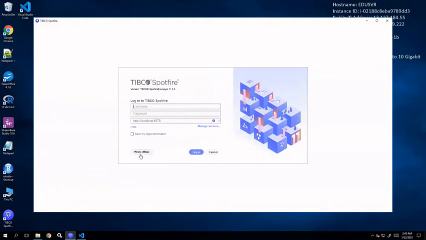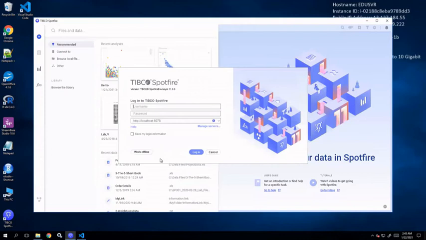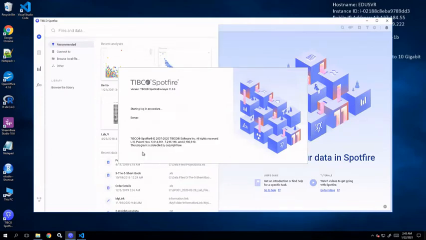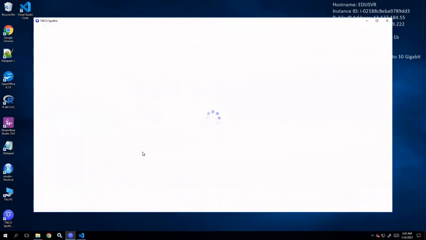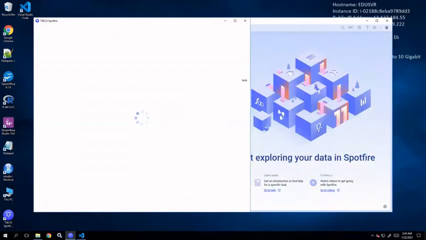The second option is working offline, or offline mode. For working in offline mode, instead of providing the credentials, you just click on work offline. So right now, this particular analyst client instance will not be connected to the server. We'll just see a small difference in this.